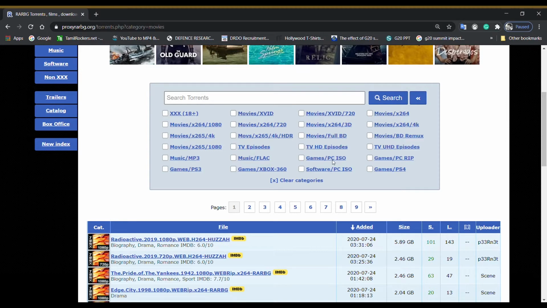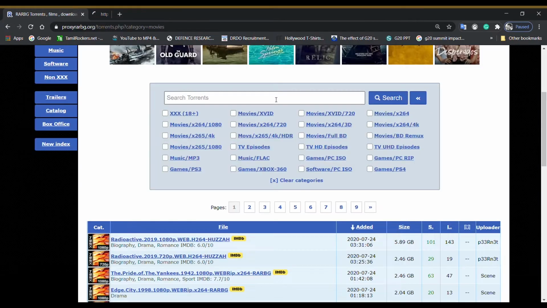This is the filter section. Here you can choose as per your preference. Not only movies but also TV episodes are available in 4K content, which is nothing but web series. And if you want to download high quality music, that is also available here. You can download movies with whatever codec you want. And for gamers, you can download all PC and console games as per your preference.